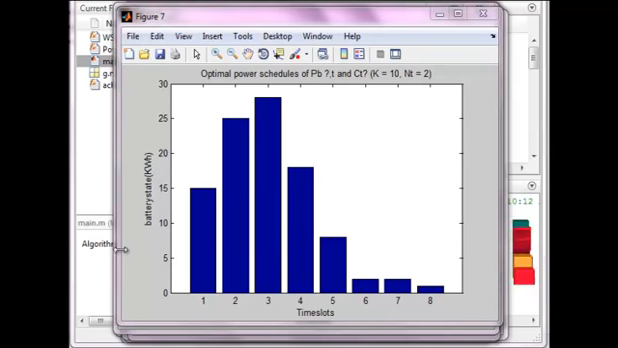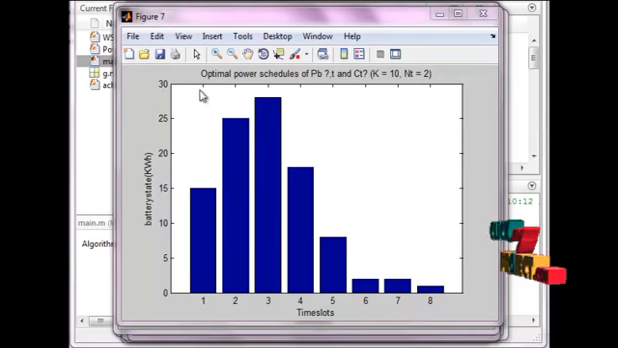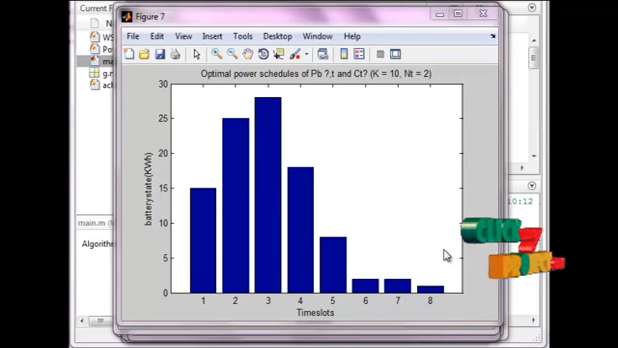This graph shows the procedure for the battery state only. The battery state is compared in kilowatts per hour, and these are the time slots per hour. So this is the calculation of optimal power schedules of PB. These are the running procedures for the product.